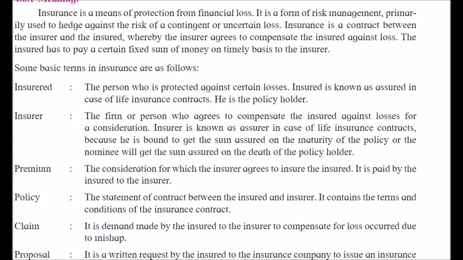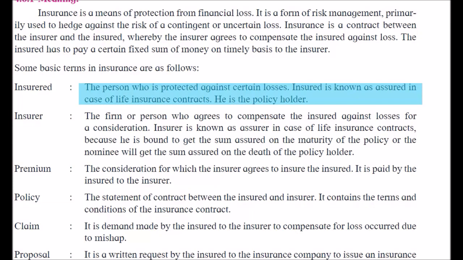Basic terms in insurance. What are those basic terms in insurance? Those are insured, insurer, premium, policy, claim, proposal, and subject matter of insurance. These are the basic terms of insurance. First one is insured. The insured is the person who is protecting against certain losses. The insured is known as the assured in the case of life insurance contracts. He is the policy holder. From the insurance company, the insured is the person to whom compensation is to be paid in case of loss.